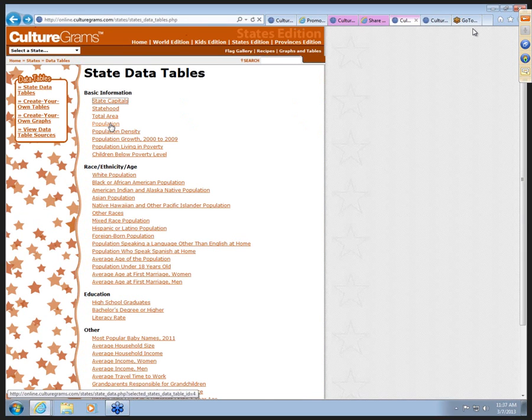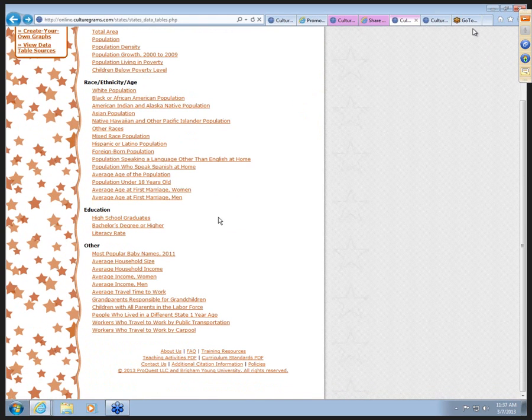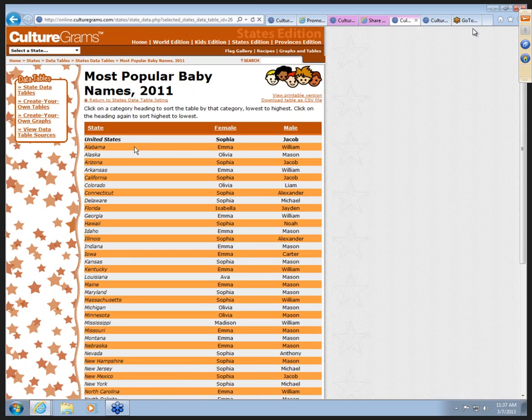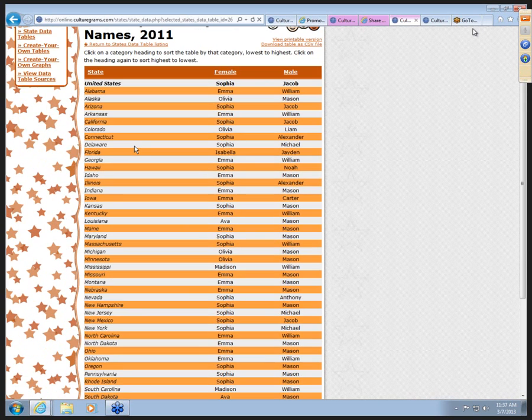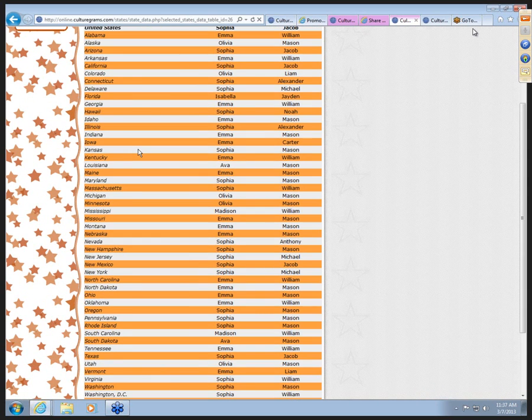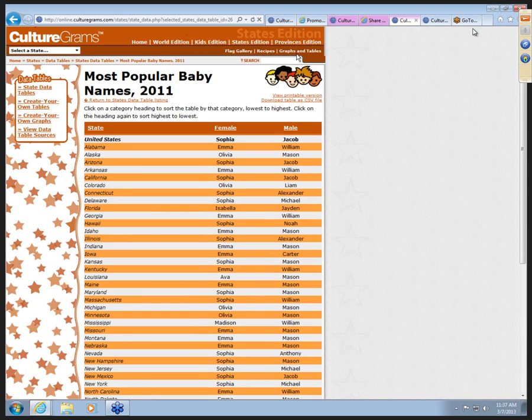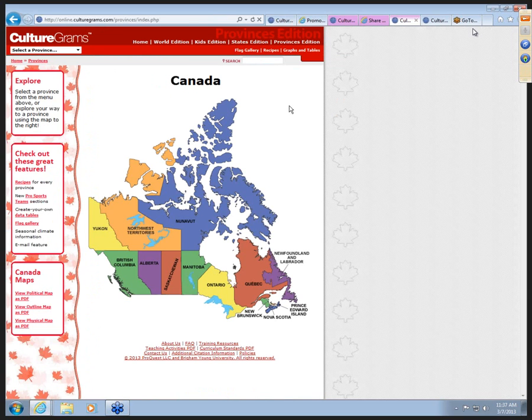We can look at population tables, children below poverty, but we can also look at the most popular baby names. So here's for every state and their most popular baby names in 2011. And that's here under Graphs and Tables on the States edition. So the last one we're going to look at is the Provinces edition. So here's Canada and its provinces and territories.